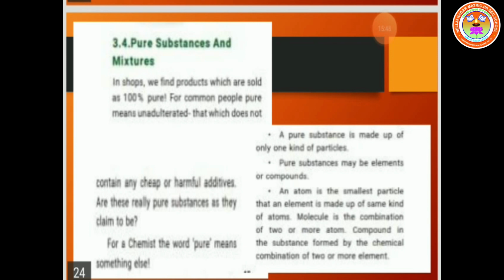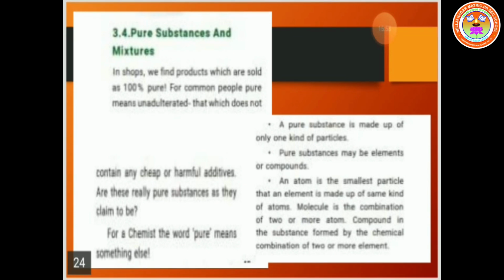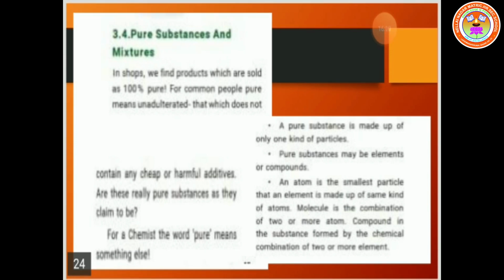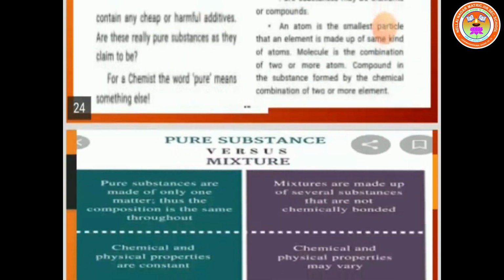A pure substance is made up of only one kind of particle. Pure substances may be elements and compounds. An atom is the smallest particle that an element is made up of. A molecule is the combination of two or more atoms. A compound is a substance formed by the chemical combination of two or more elements.